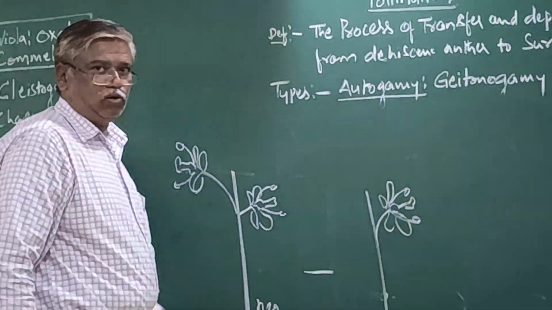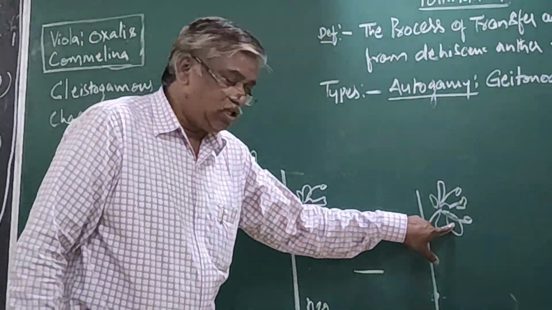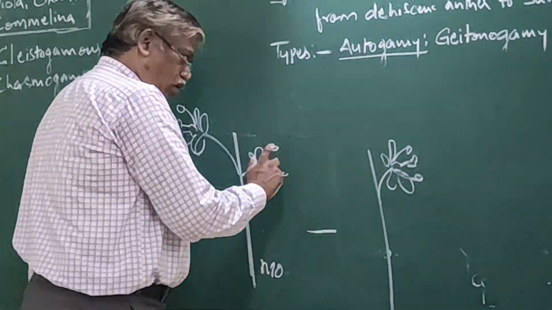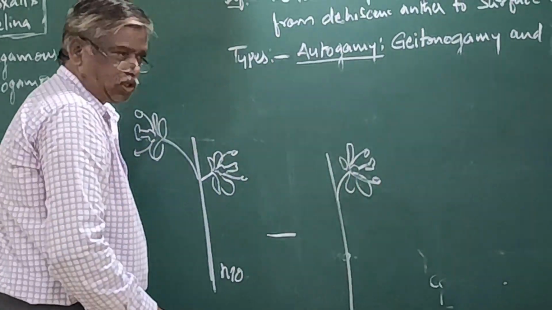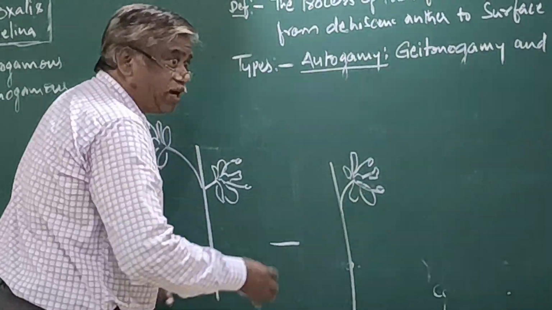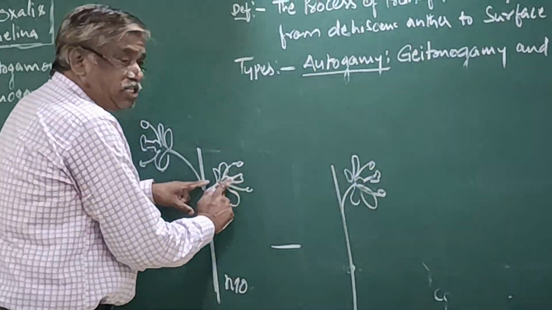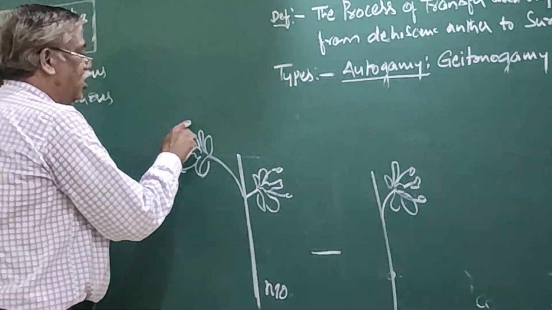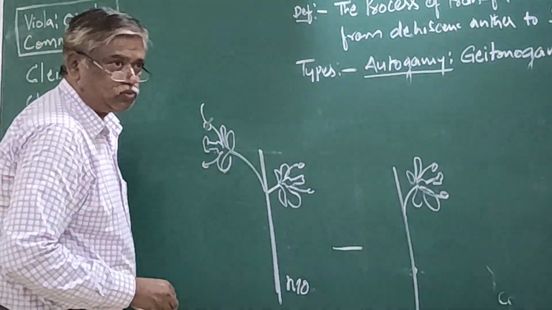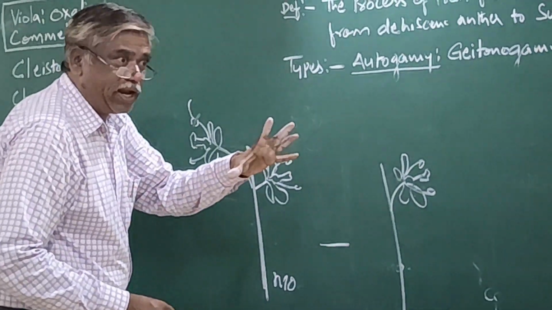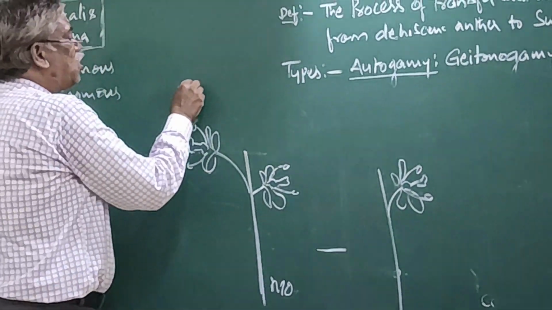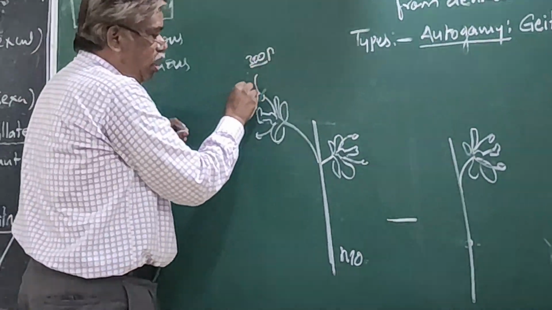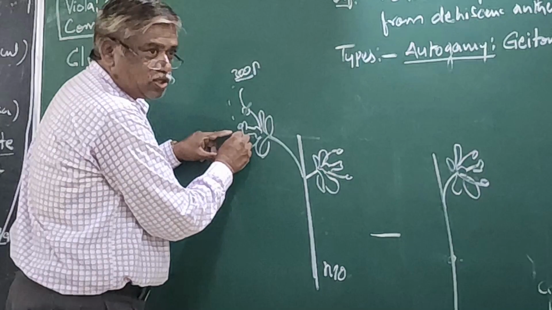Now it is the same hibiscus. Just listen. This flower and this flower, I compare these two. Bisexual, same species but different organisms. It is the flower of one plant, and the flower of another plant. Suppose dehiscence is occurring. Suppose 300 pollen grains: among these 300, 100 are deposited on this same flower.